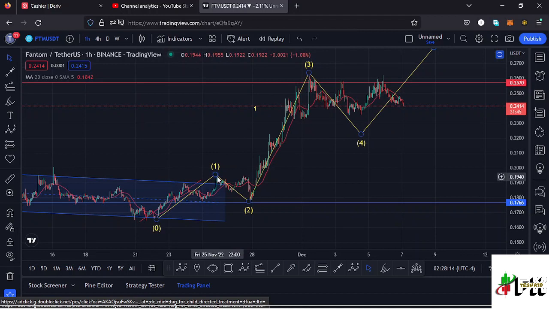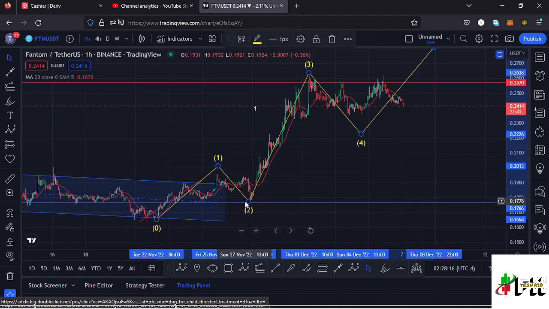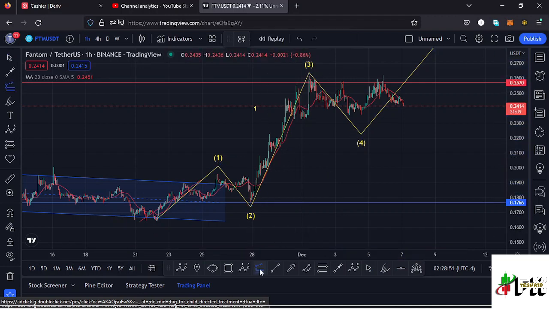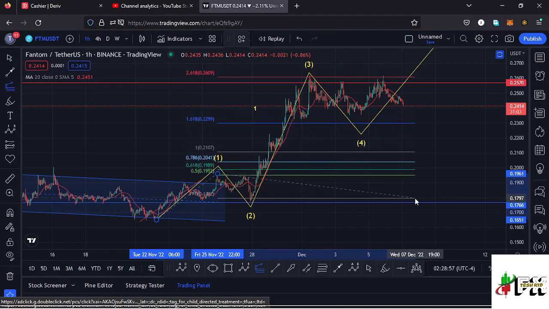And getting a little bit into the details of the formation of this fractal wave that you can see over here, we can get to see whether this wave 3 to the upper side has done the minimum that we expect a wave 3 to the upper side to do by connecting the trend-based Fibonacci from the low of the first wave to the high of that wave 1, then dragging the fibs to the low of the second wave.